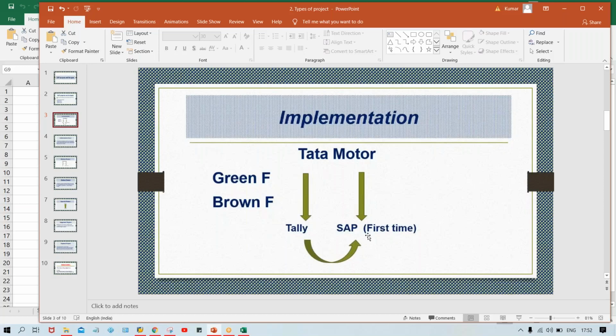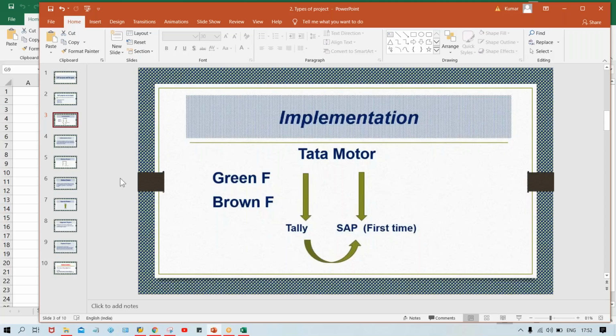So here, SAP is being installed in Tata Motors for the first time. Before that, Tata Motors was using Tally ERP, so SAP is going to replace Tally ERP. In the sense that once SAP is installed, Tally is automatically replaced by SAP.